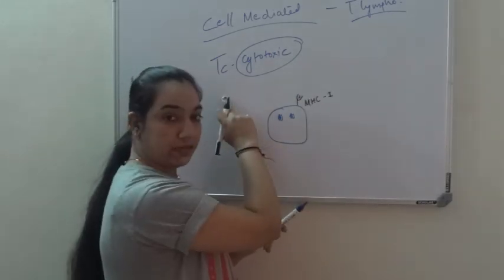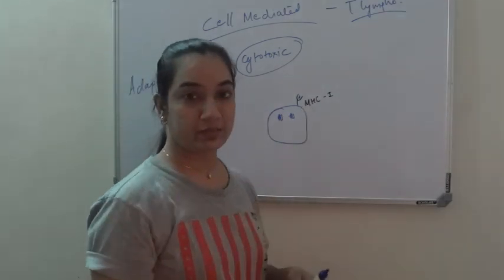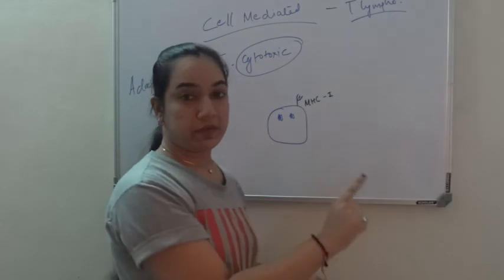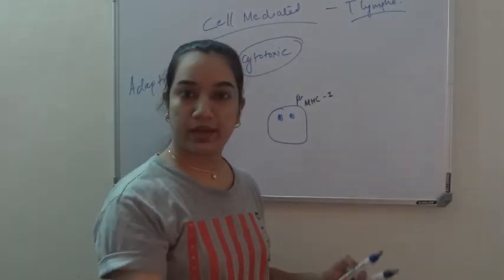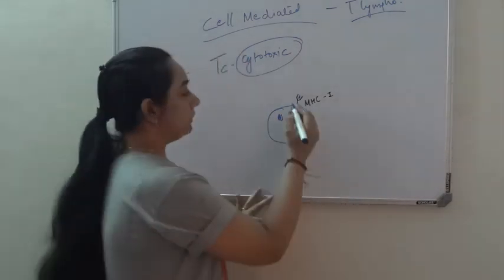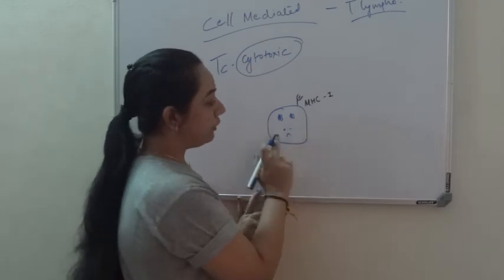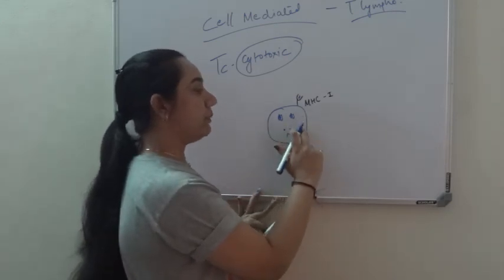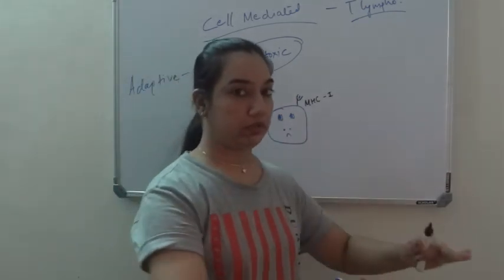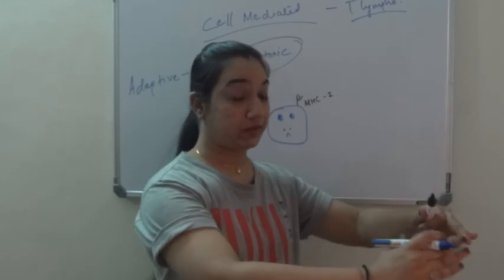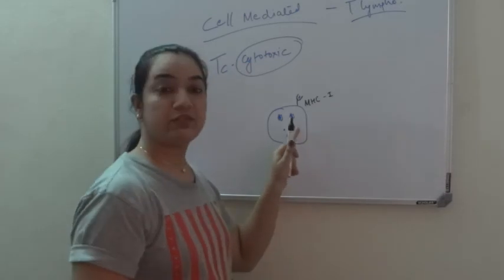I said TC would have CD8 that can recognize MHC class 1. Now, MHC class 2 is present on antigen presenting cells, while MHC class 1 is present on all nucleated cells. So your RBC will not have it, but all other nucleated cells would have MHC class 1. So this poor cell, which is going to die, before it dies will take part of the intracellular pathogen and put it in MHC class 1, so that TC cell knows that this particular cell is infected and is going to spread. Before it does, let me go and kill it. So this cell is actually asking for mercy death.